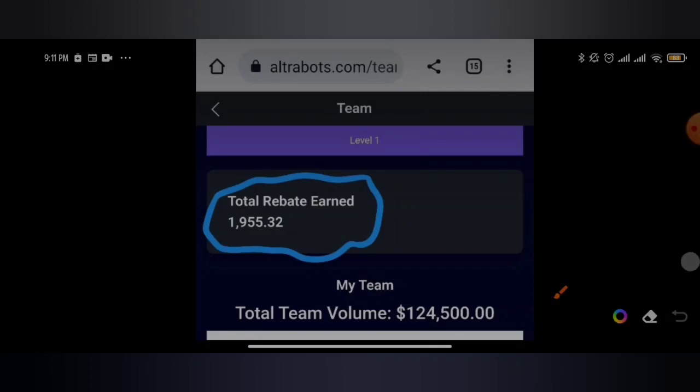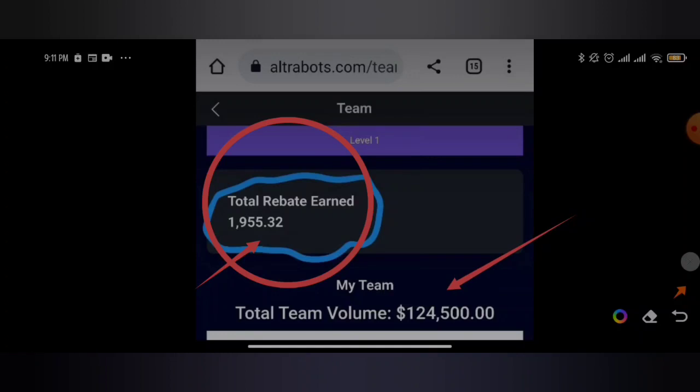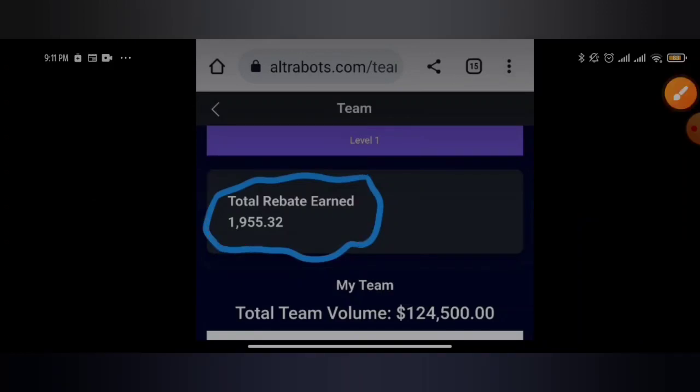Now, this is another account again, and this account has earned a worth sum of almost $2,000, 1,955 USDT. Now look at how crazy the sales are. They have done $124,500 US as a team. These are big time networkers, and you see that the amazing thing is that the 5% is not just once, it's on a daily basis. So as you earn 5% on your account, that person earns the same amount with you on a daily basis. But one thing you need to know is this product is not based on sales.